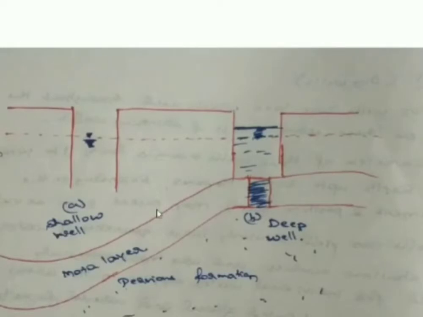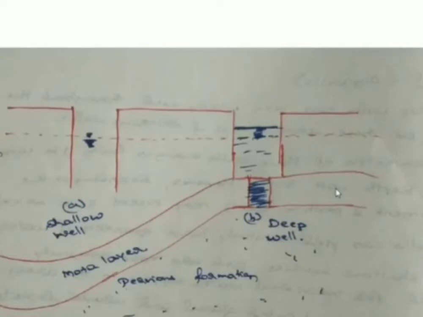So you need to draw the picture with the help of a neat sketch and explain the dug well or open well. First you need to explain what a well is all about. A well is nothing but a hole or a shaft, usually vertical, excavated in the earth's surface for bringing groundwater to the surface. Occasionally, wells serve purposes like artificial recharge or subsurface exploration. The diameter of open wells will vary between 1 meter to 10 meters.